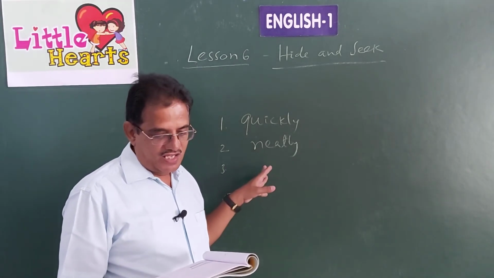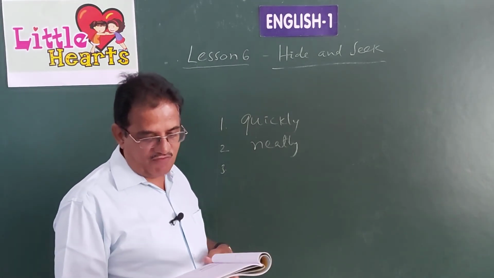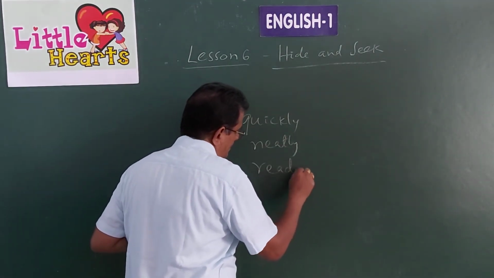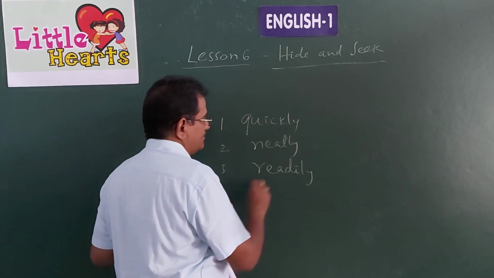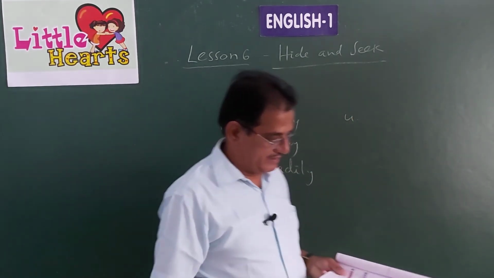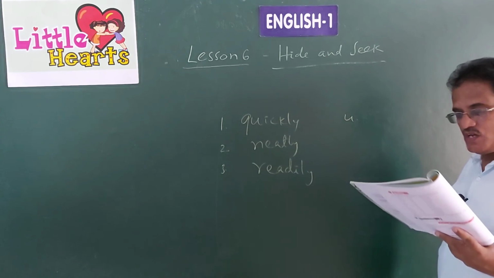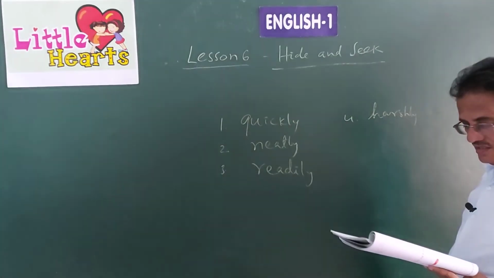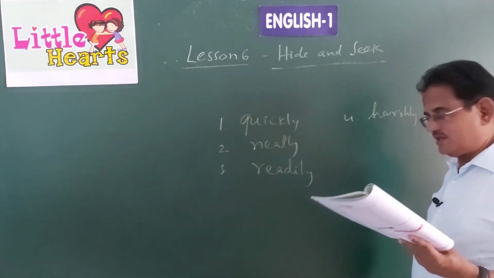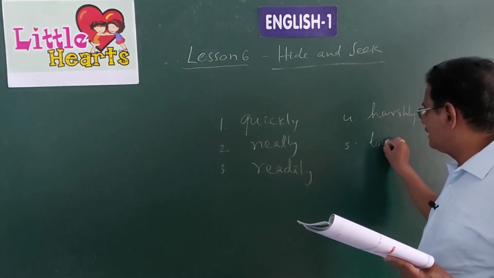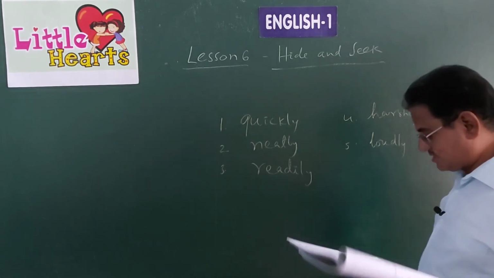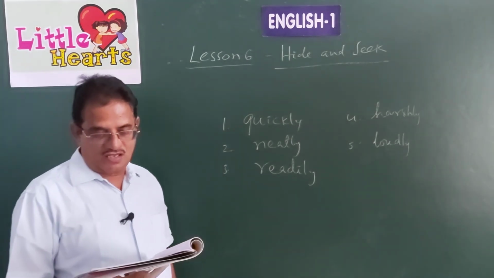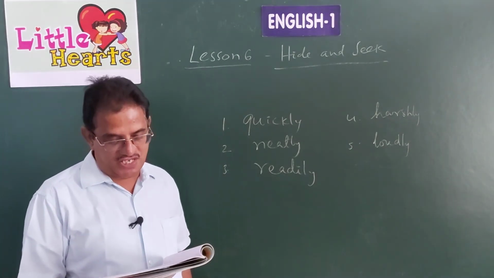In what way? Sentence number 3, I asked mom for an ice cream. She readily agreed. Readily means immediately. The boys were singing harshly. Sentence number 5, children don't speak loudly. Like that, we have to complete the sentences using the appropriate forms of the verbs or adjectives given there in the brackets.